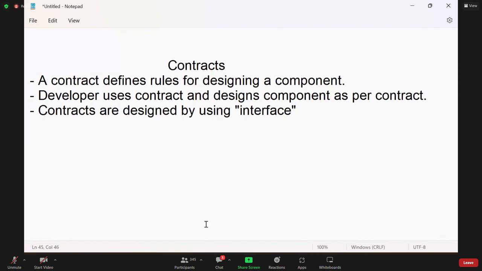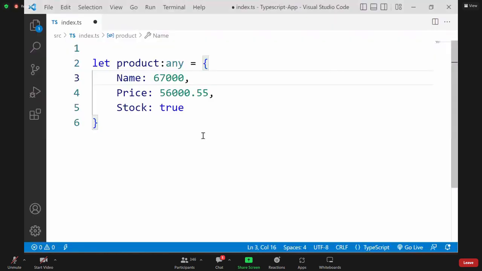Right? Now see here how to create an interface. Syntactically, it is like this: interface, any name, and here we have to mention the rules. What rules you want for a component, you have to mention. So let's see how to do that. I will go here now. I am writing price as TV. Currently it is taking anything. I am writing true or false as a string. Currently it is taking anything.